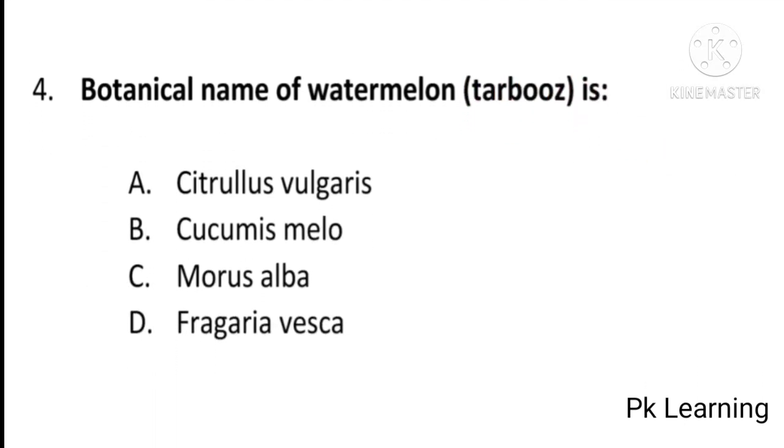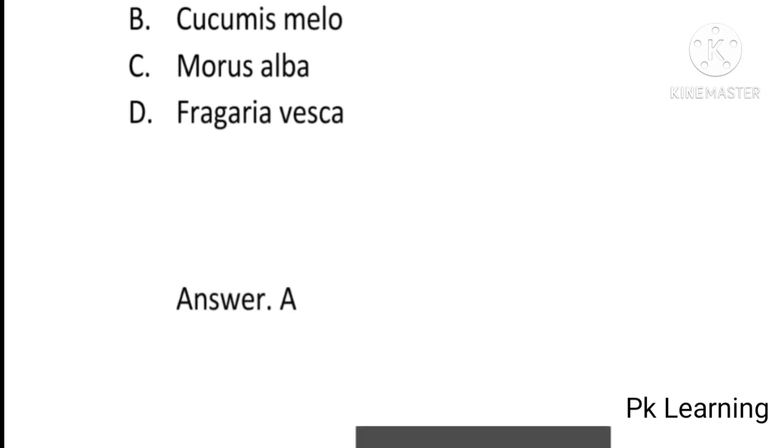botanical name of watermelon or tarbooz is Citrullus vulgaris, Cucumis melo, Morus alba or Fragaria vesca. And answer is A, Citrullus vulgaris. Botanical name of watermelon or tarbooz is Citrullus vulgaris. A is the correct option. And next question is